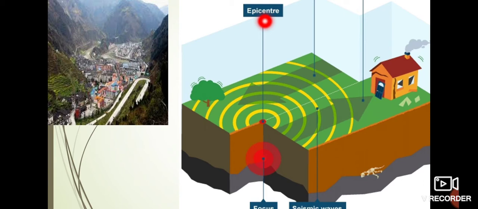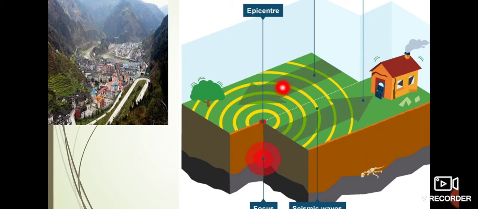So the point directly above the focus on the surface of the earth is called the epicenter. The vibrations reach the epicenter first, and then spread in all directions. As you can see here, these are ripples, the vibrations which have occurred due to the movement of the lithospheric plates.